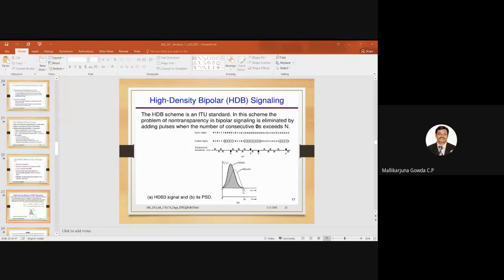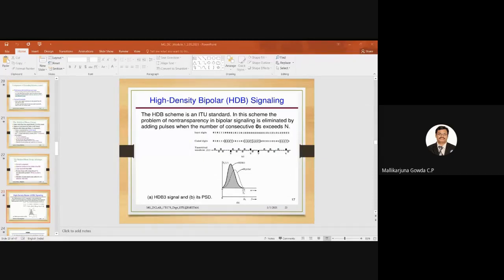So next, the line codes we actually call these scrambling codes. The basic line codes are unipolar, polar, bipolar, and Manchester. These four are the basic line codes. The other three we are discussing today are known as the scrambling codes. In that, the first one is high density bipolar signaling, HDB signaling.